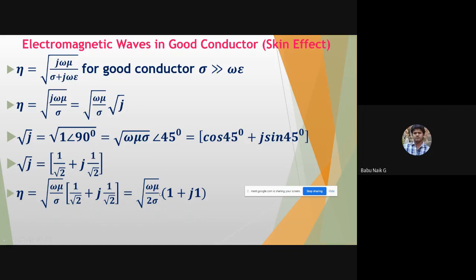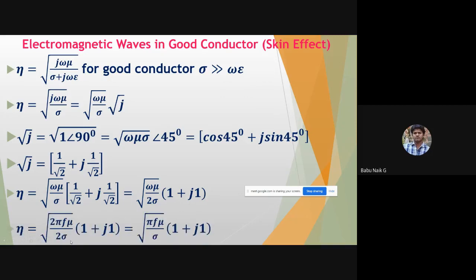which is also equal to omega mu by 2 into sigma. So you can take this completely under root after taking 1 by root 2 common from this equation. So it is also the root of 2, which will come to the denominator here. Then having 1 plus j into 1. So this one is completely the intrinsic impedance.